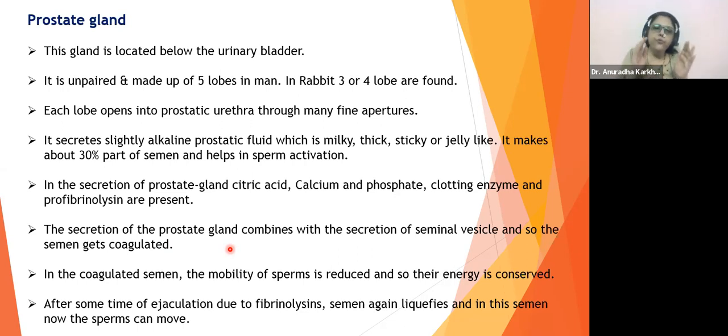So profibrinolysin will get activated as fibrinolysin and liquefy the semen so that they can with super speed reach the fallopian tube. How will it get activated? Because of the acidic pH. The female reproductive tract is completely acidic.